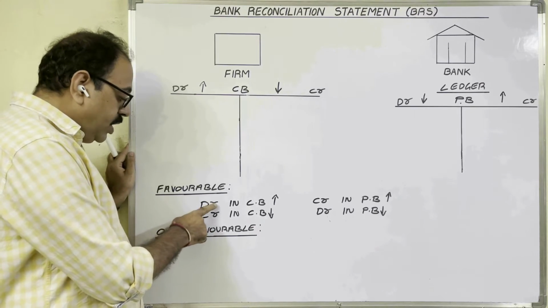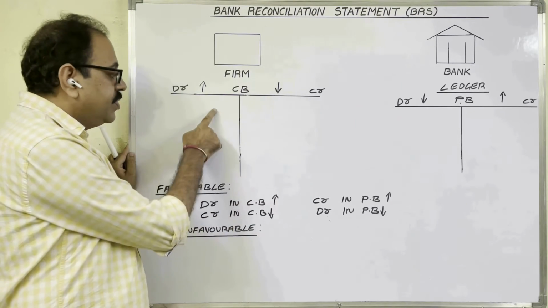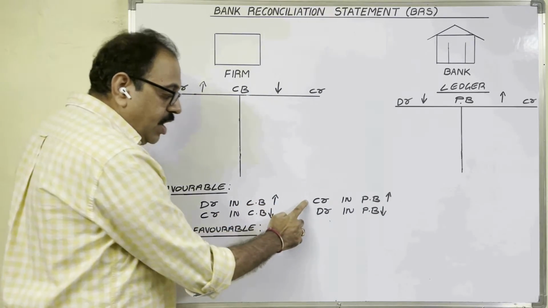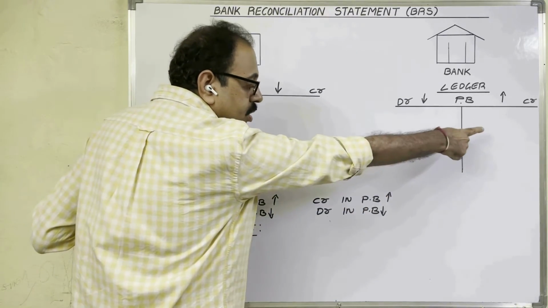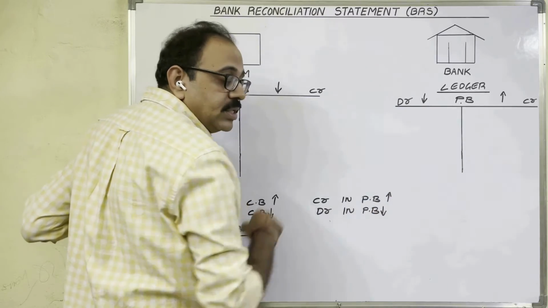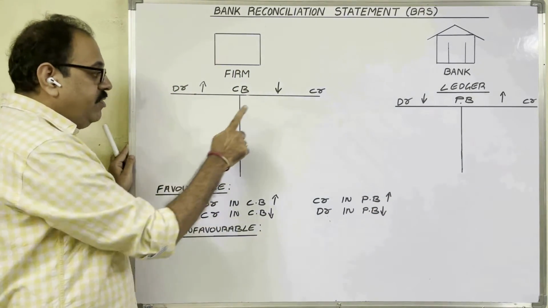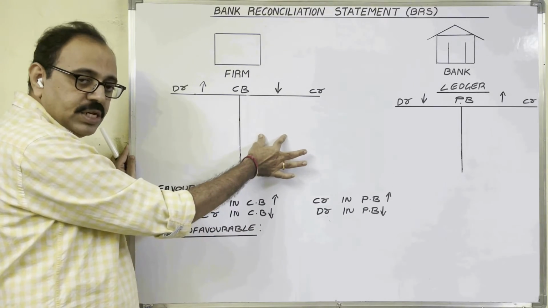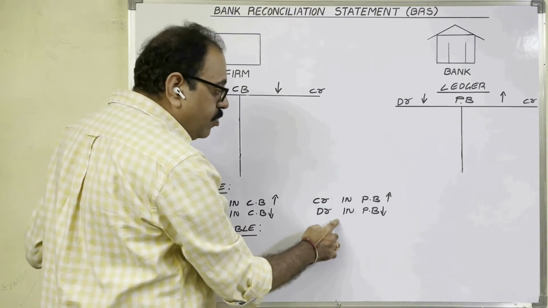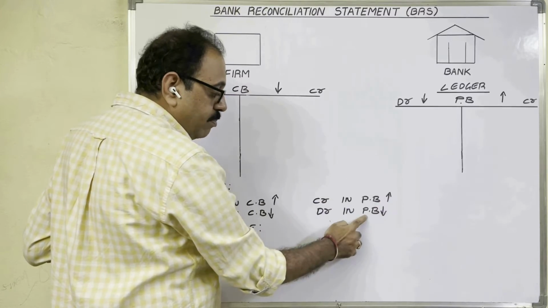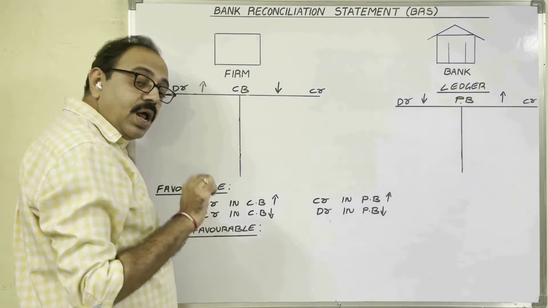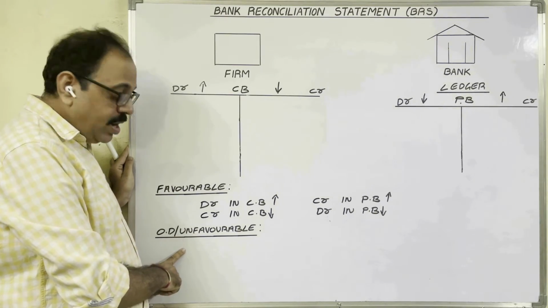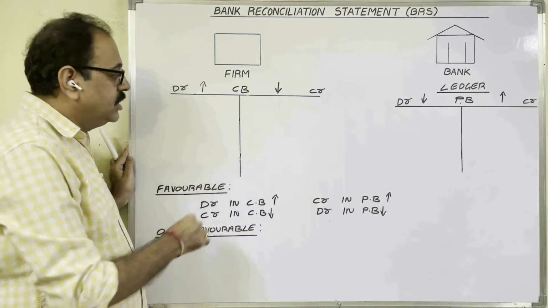If any amount is debited in cash book, bank balance increases. If any amount is credited in passbook, bank balance increases. Similarly, if any amount is credited in cash book, bank balance decreases. If any amount is debited in passbook, bank balance decreases. Now come to the rules for OD balance or unfavorable bank balance.